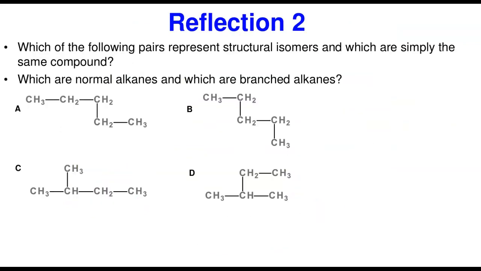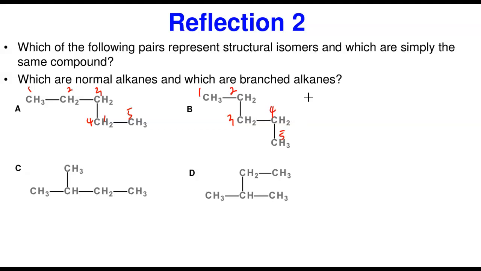Now, let's take our second reflection. It says, which of the following pairs represent structural isomers and which of them represent the same compound? It also says, which of them are normal alkanes and which of them are branched alkanes? Let's start from A and B. This looks like a continuous chain, right? Let's count the carbon: 1, 2, 3, 4, 5. If I count this one, 1, 2, 3, 4, 5. This is a continuous carbon chain.